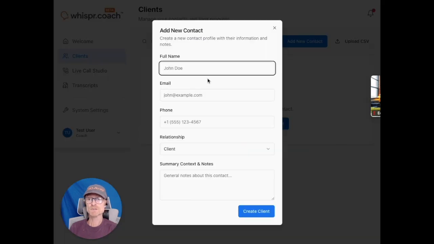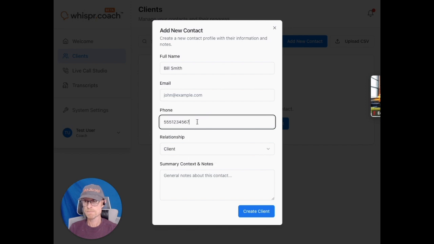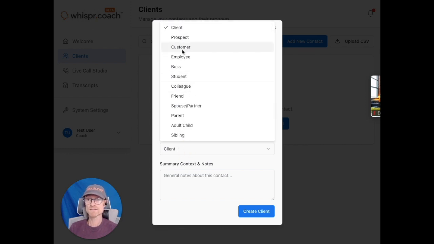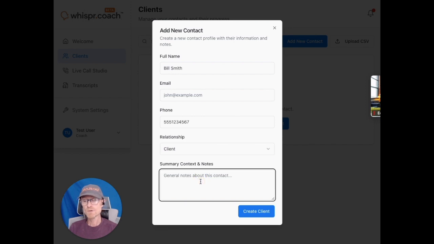I'm going to add my first contact. I'm going to put in the phone number if you're going to be making phone calls. Makes it easier. Put in the relationship. This is my client, but you've got lots of different options for that. And put in some context.